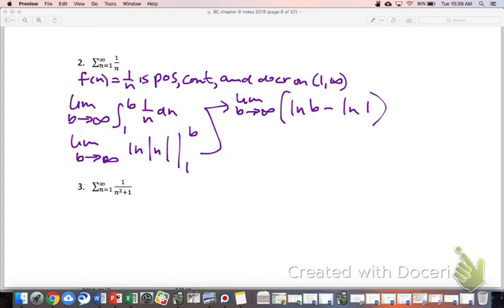So then as b gets huge, what is ln of b tending towards? Similar to what we did earlier, yeah, heading towards infinity. So based on our setup here, the fact that we put out the conditions, we can use the integral test. Because that is infinity, we can say, therefore, the original series, sigma from 1 to infinity of 1 over n, also diverges. And we use the integral test for that.